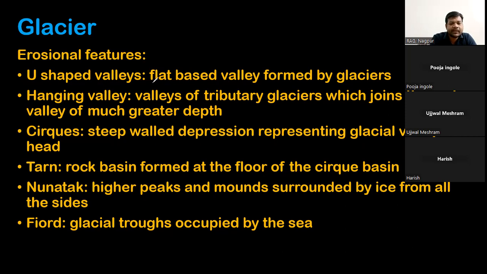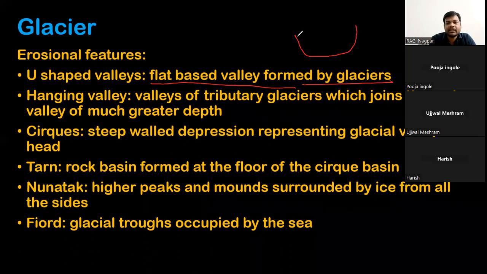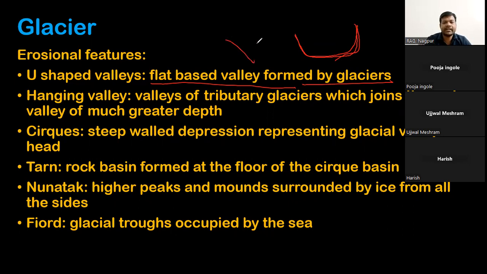U-shaped valleys are flat-based valleys formed by glaciers. It is essentially like this. This is the striking difference between the U-shaped valley and the V-shaped valley, that is, the river valley and the glacial valley. A river valley is always V-shaped, and a glacial valley is always U-shaped, so it will be a flat-based valley.